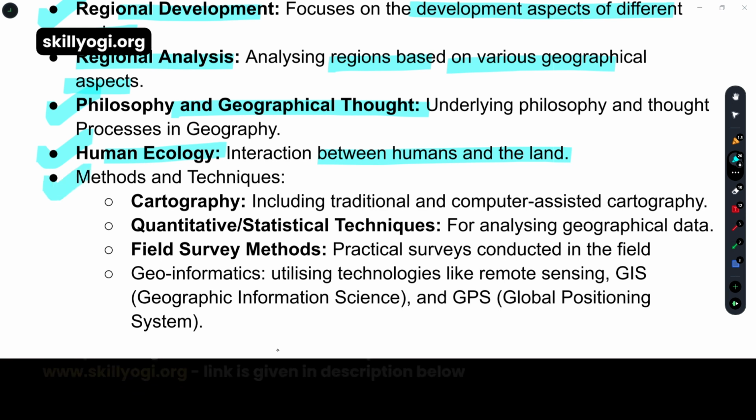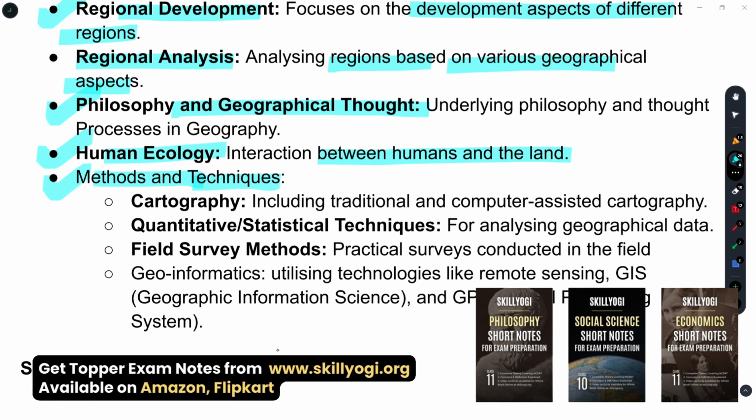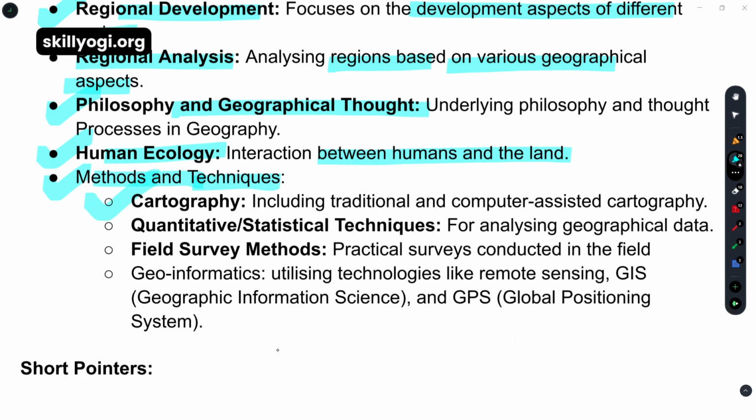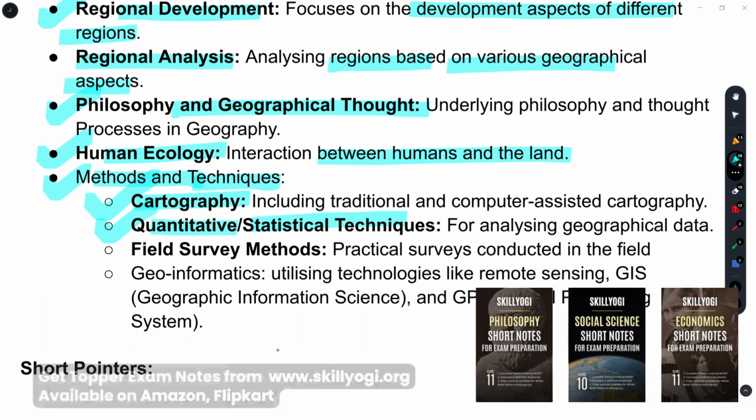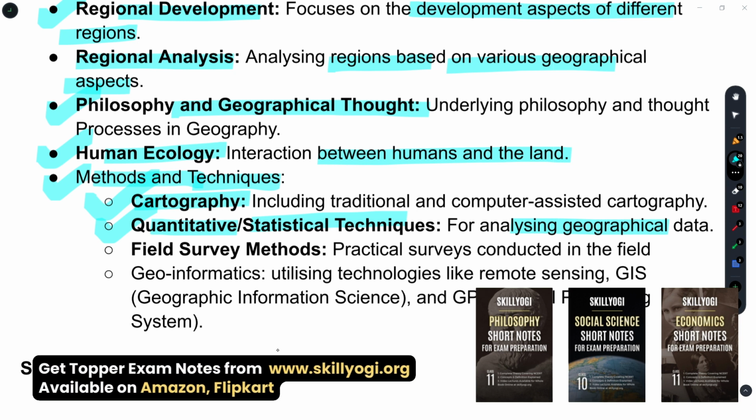Come to the next part, methods and techniques. Which are the methods we are using? The first is cartography. Cartography means when I draw a bar graph, a pie graph, a line diagram, just as I drew in these slides. That is called cartography. When you are visualizing the data which you are getting from different sources, primary or secondary, that is called cartographical representation.